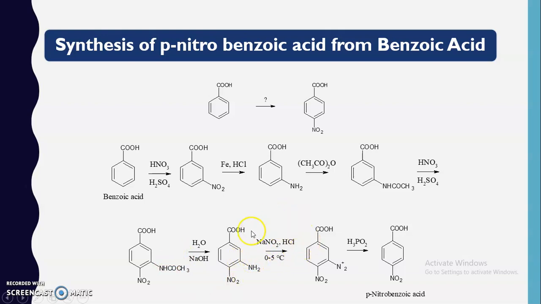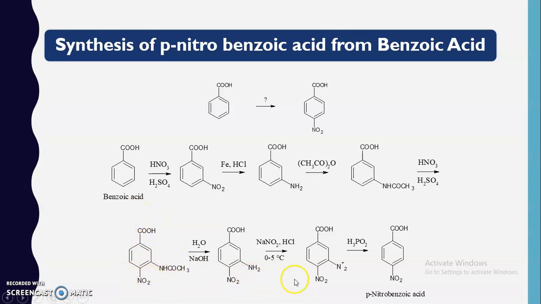Now further, as this NH2 group is there, we can convert this NH2 group into the diazonium salt with the help of sodium nitrite in presence of hydrochloric acid at 0 to 5 degrees Celsius. So this amino functional group is converted into the diazonium ion. Now what is our requirement? We have to introduce a nitro group at this para position of the carboxylic acid.